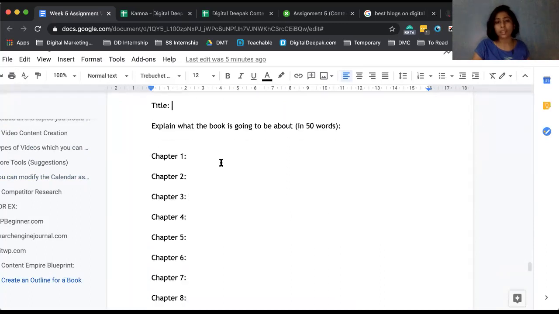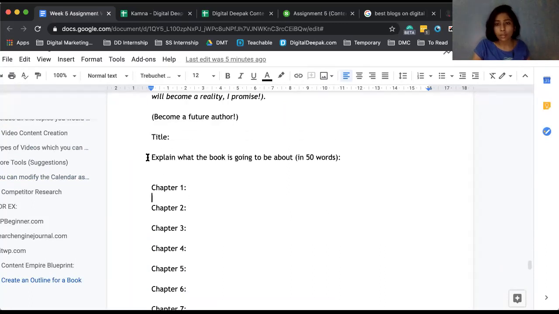And once you have written the title, just mention what the book is going to be about. And if you have to think of a framework, it's again the same thing. When you write content, you think of who you are writing for and why they should read it, basically what they will benefit from it, and how it will change their lives. So just think of those things and give a short summary of what the book is going to be about, minimum 50 words.